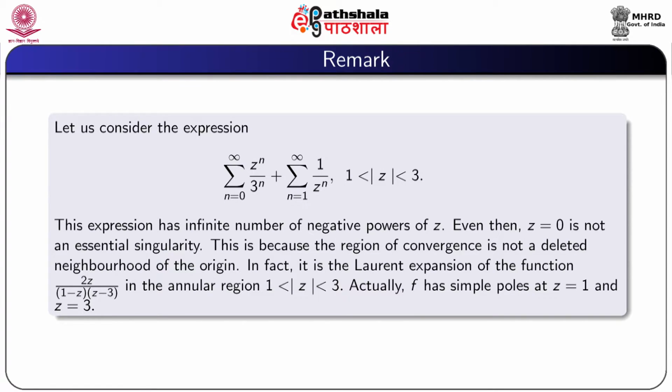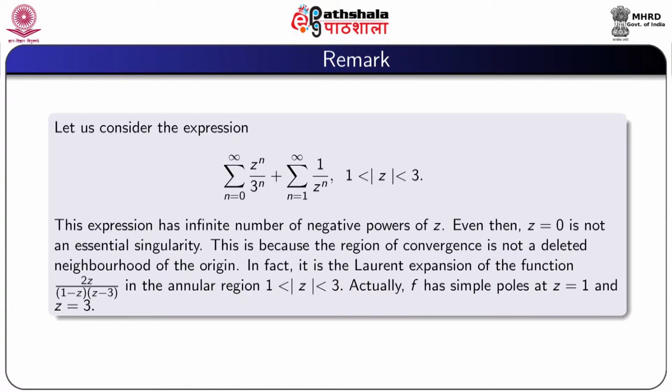Now a remark. Let us consider the expression summation n equal to 0 to infinity z^n by 3^n plus summation n equal to 1 to infinity 1 by z^n, where 1 less than mod z less than 3. This expression has an infinite number of negative powers of z. Even then, z equal to 0 is not an essential singularity.